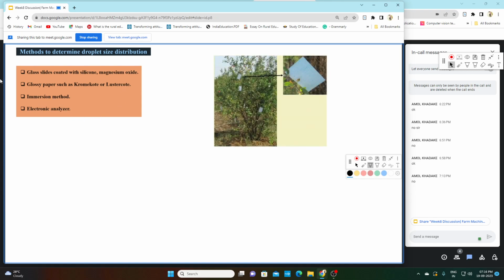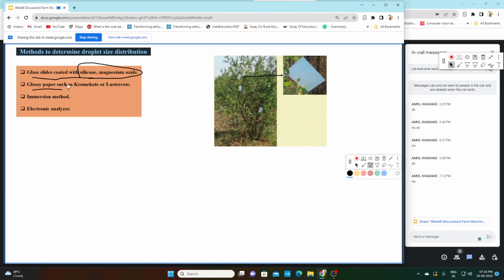The most common means is a glass slide coated with silicon and magnesium oxide. If we spray our liquid on a glass slide coated with silicon and magnesium oxide, the liquid droplets will stick to the surface of this glass slide. So by that we can measure the diameter of the spray droplets.